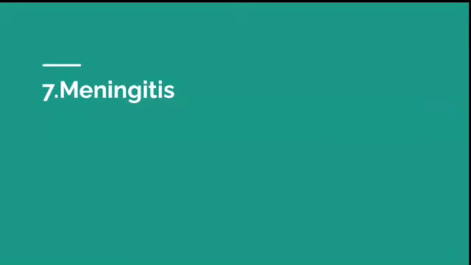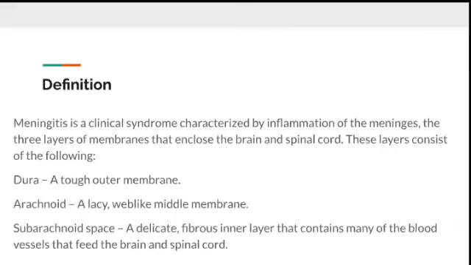The next one is meningitis. So what is meningitis? It is a clinical syndrome characterized by inflammation of the meninges. So what are meninges? These are the membranes which cover the brain and the spinal cord. There are 3 layers: dura, arachnoid and subarachnoid space. And if these 3 get inflamed, we call it meningitis.